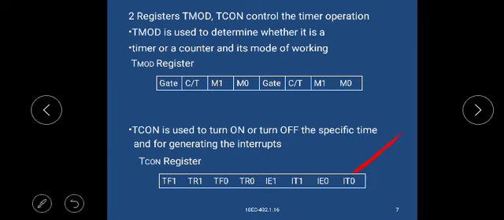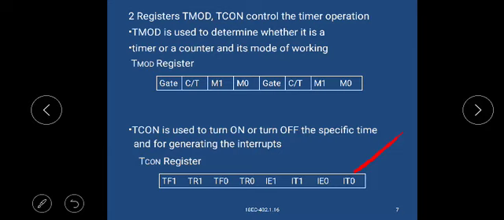The TMOD register has 8 bits: M0, M1, counter or timer, and gate. TCON is used to turn on or turn off the specific timer and for generating the interrupts.